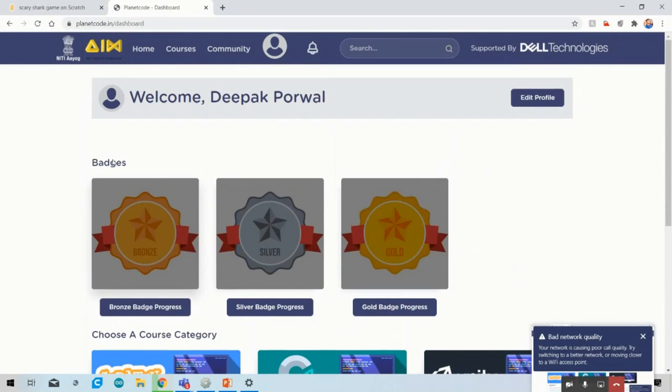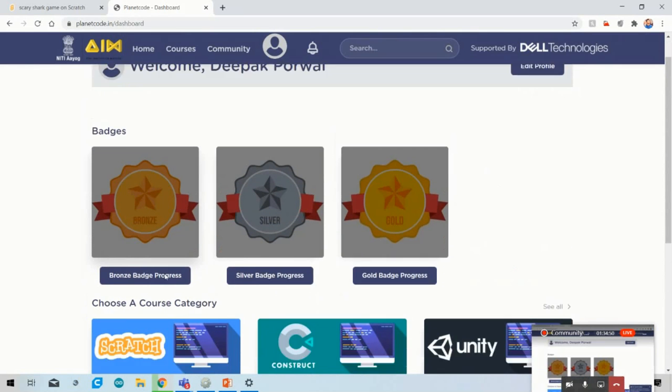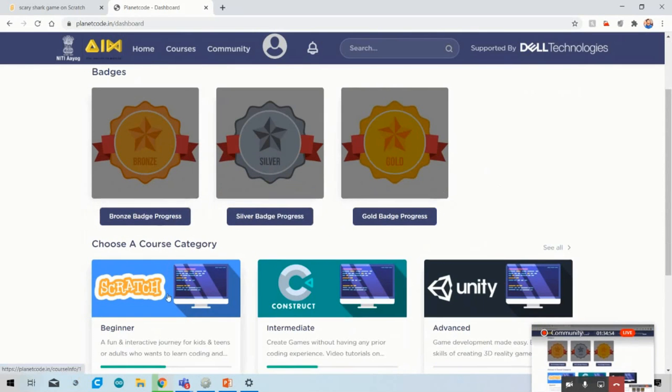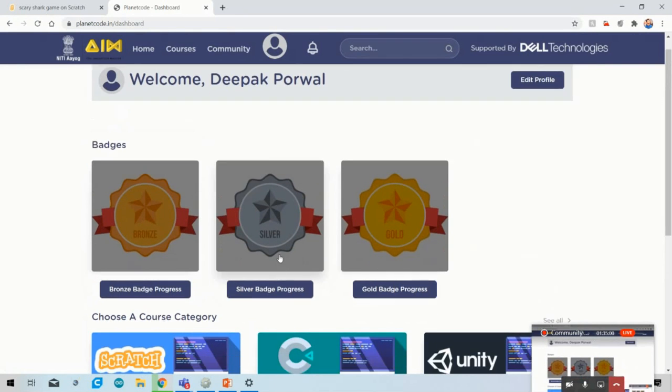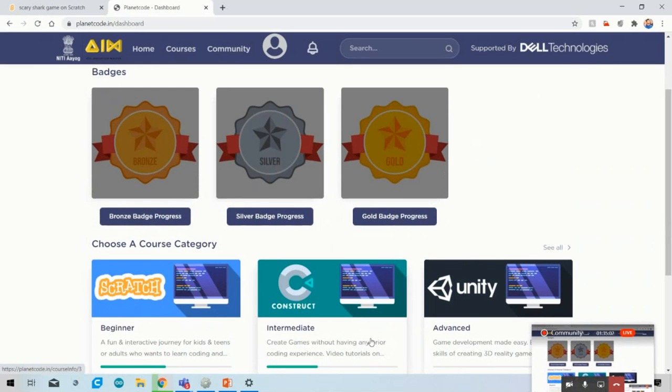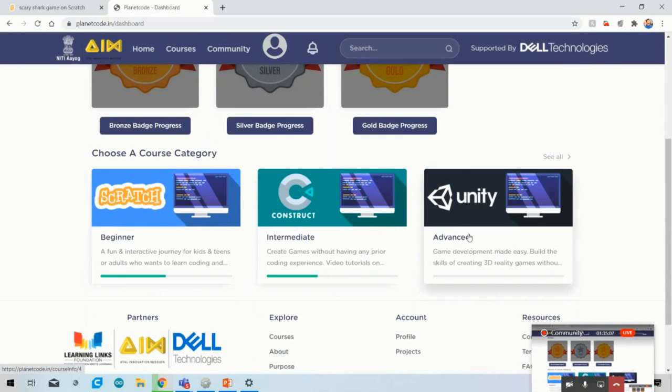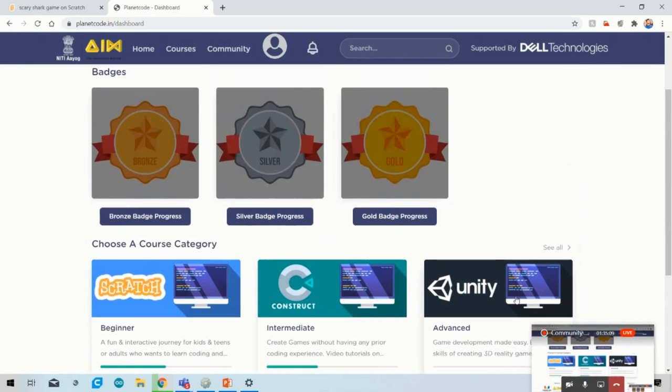So what are the medals used for? If you complete the Scratch course by watching the videos, you get a bronze medal here. If you learn the Construct software from this website and complete it, you will get the silver badge. And if you complete the advanced Unity course from this Planet Code, you will get the gold badge.